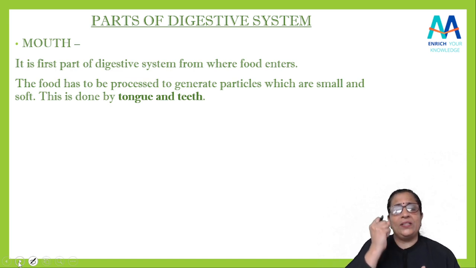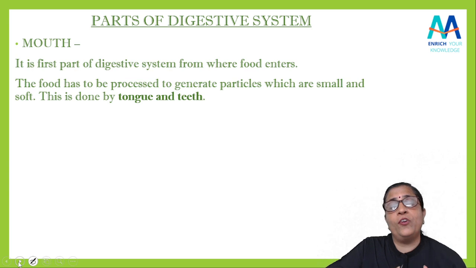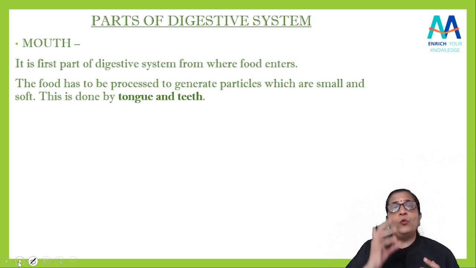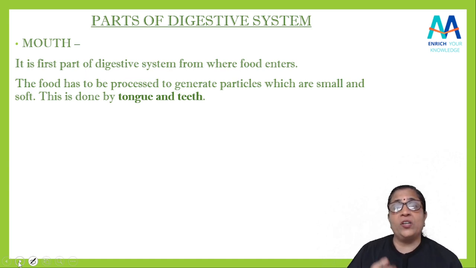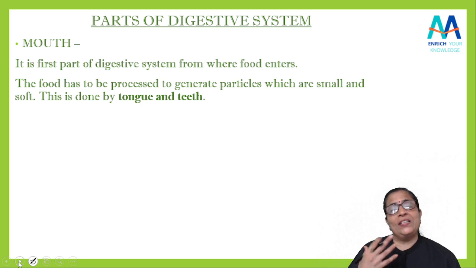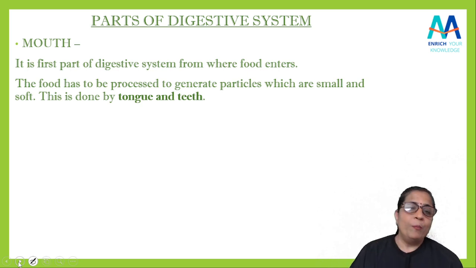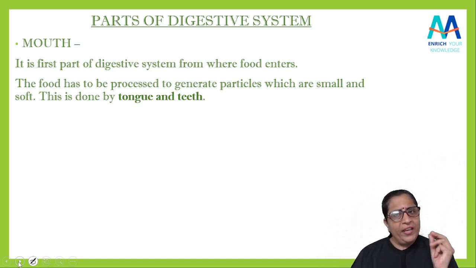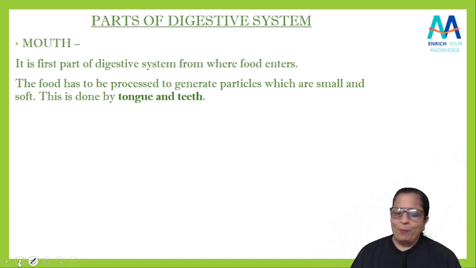When we chew the food properly, it will be broken into smaller particles. So we can say the processing of the food starts there in the mouth, so that it is converted into small and soft particles. This is done by the tongue as well as the teeth. So tongue and teeth are two major parts of the mouth, I can say.